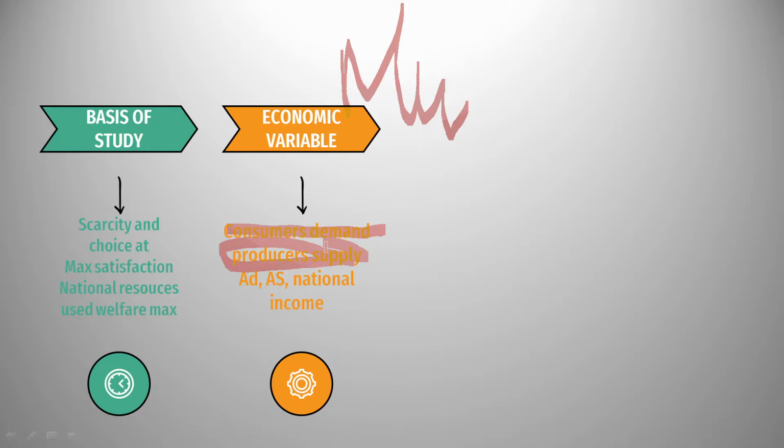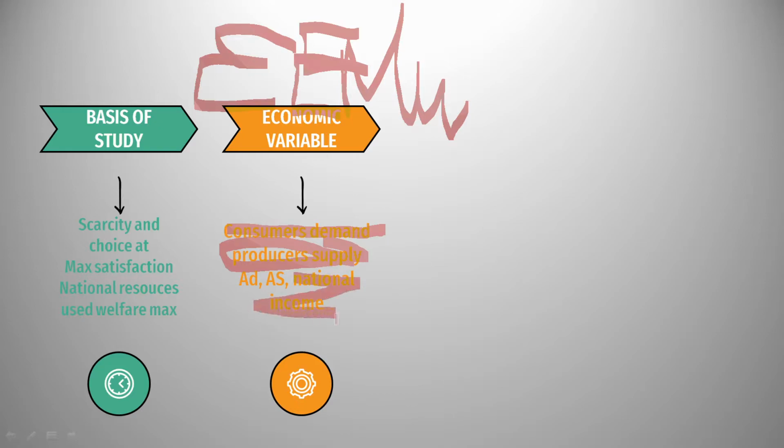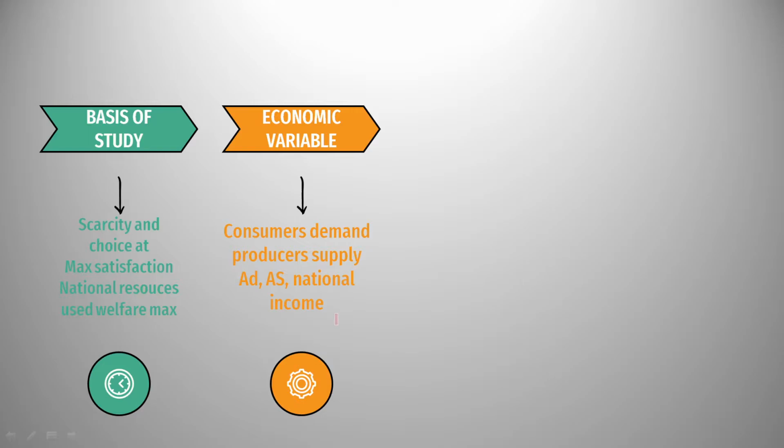And macroeconomic variables include aggregate demand and aggregate supply. Aggregate demand means the entire demand for all the things in a country, and supply of all the things in a country is called aggregate supply. Then national income: the income of all the residents of a country is called national income. So these are big things that we are going to study as economic variables in macroeconomics.